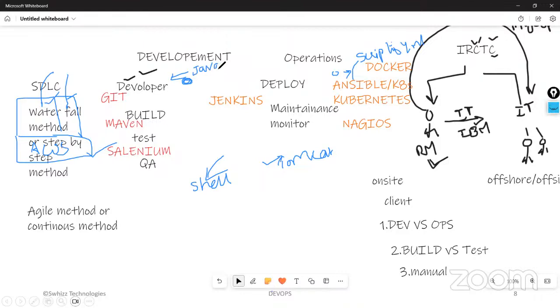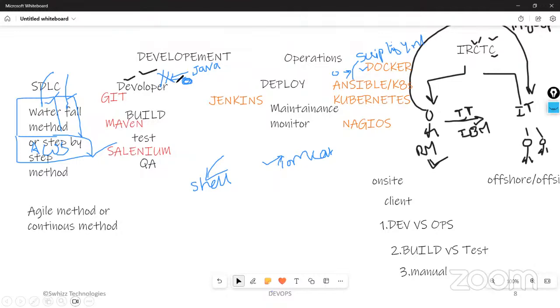Those languages will come under programming language. You need not learn any programming language here, but you should learn scripting language. We are going to write many scripts, and we are going to execute those scripts in a deployment stage. You need not learn programming language.